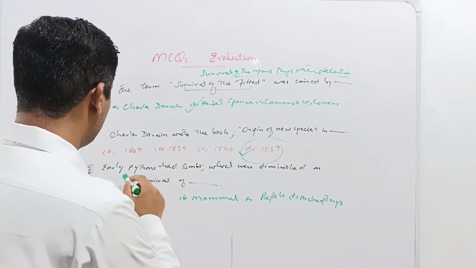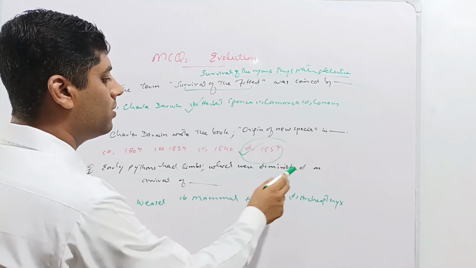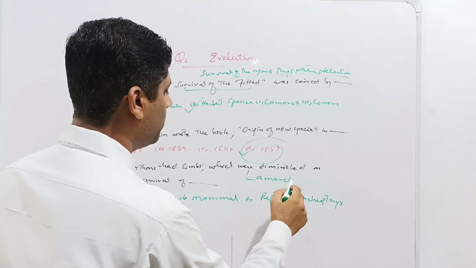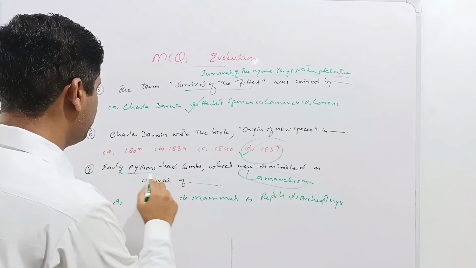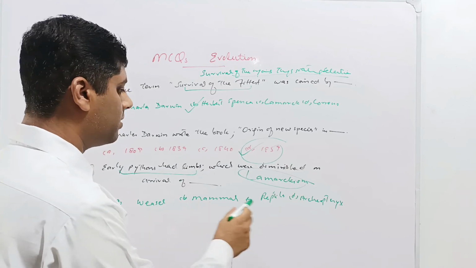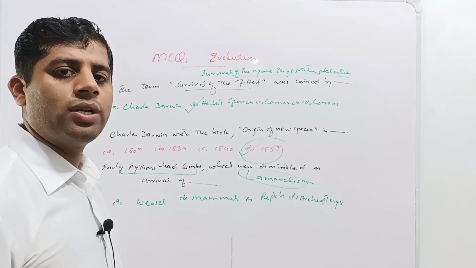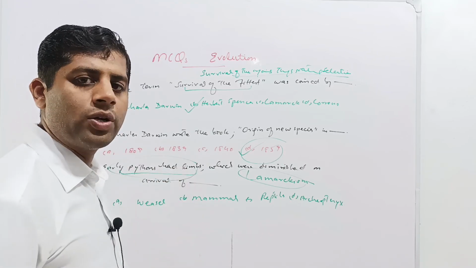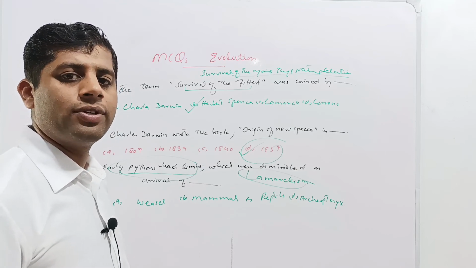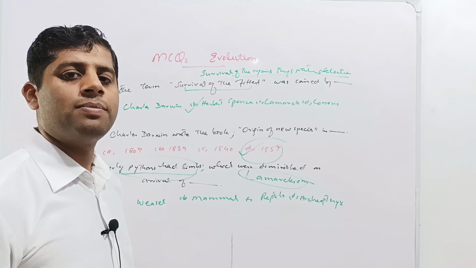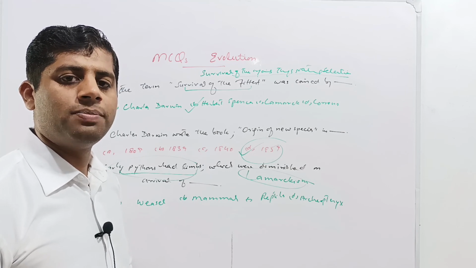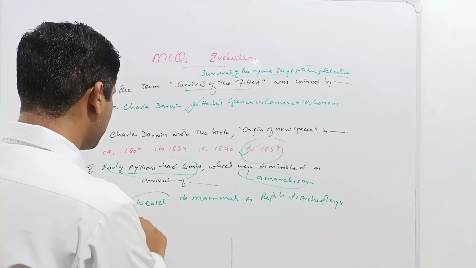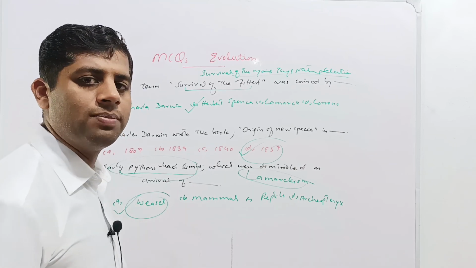Next question is, early pythons had limbs which were diminished on arrival of dash. This is the statement of Lamarckism or Lamarck theory, that the early pythons had limbs. Given options are weasel, mammals, reptiles or Archaeopteryx. So according to the Lamarck's theory or Lamarckism, the early python had limbs for locomotion purpose, and when the weasel arrived, the pythons started masking or hiding themselves in the burrows. Therefore the disuse of such limbs resulted in diminishing or finishing of such limbs. So the arrival of the weasels was the cause for diminishing of the limbs of pythons.